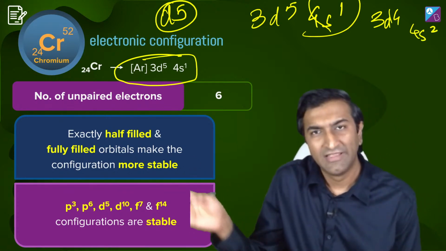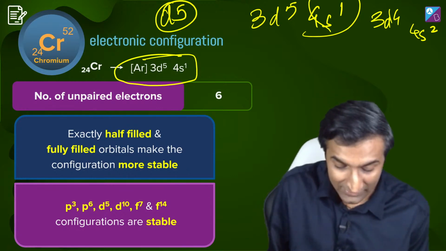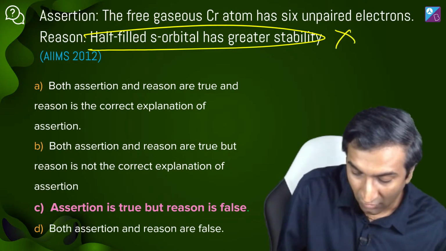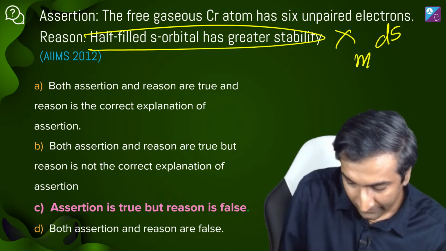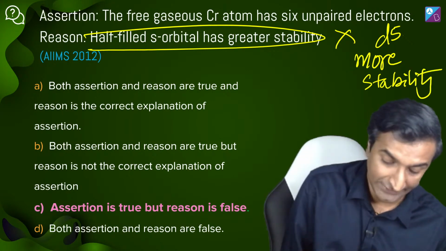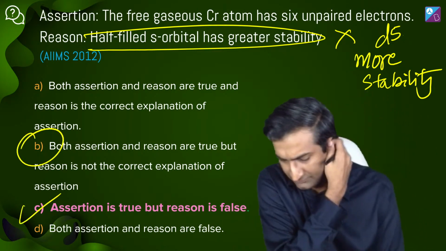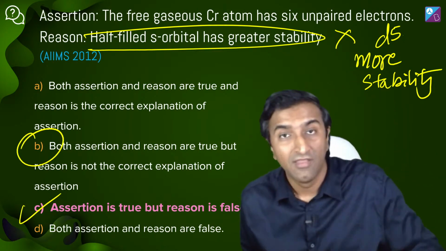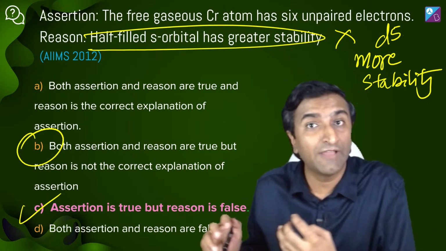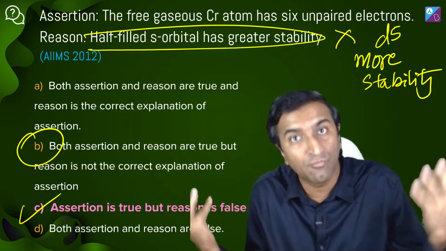वो आधा filled s may be stable, but that's not the point here, right? That is not the reason for this. And a half filled s has greater stability also is not correct. Obviously d5 has more stability, right? Some students may argue कि यार ये तो C हो सकता है, I'm sorry, not C, ये B हो सकता है। C is the answer. Reason false है, क्योंकि दोनों सही हैं, but is not the right reason. हाँ, दोनों सही नहीं है। S does not have greater stability than d5. S half is great, but d5 is a lot more stable.